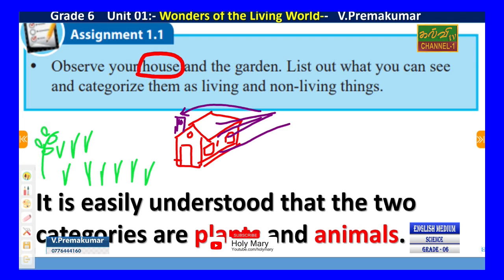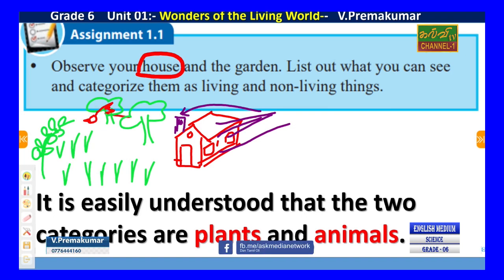bushes. You can find the spelling in your textbook. It has bushes, trees, right? And because trees are there, sometimes you can find some birds flying, some birds, right?